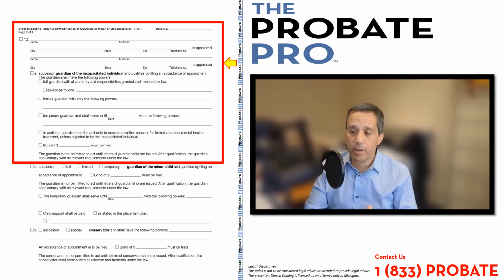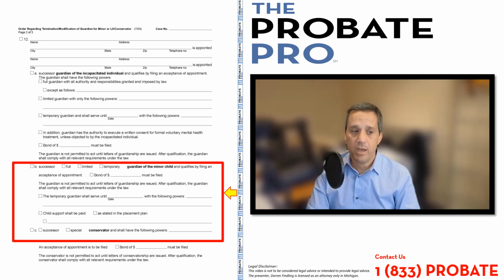And a very important provision you'll see in that red box right above the line at the bottom, it says the guardian is not permitted to serve until the letters of guardianship are issued. So this is the court order, but you don't have the authority to act until that person is qualified by filing either the acceptance of appointment or designation, as well as whether there's any bonding requirements or any other requirements that the court mandates. So the order does not give you the authority to act. It is after the qualification and the issuance of the letters of guardianship.